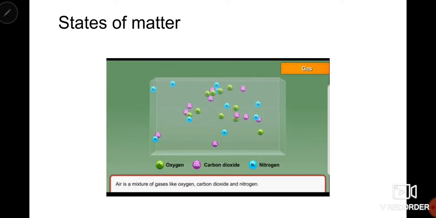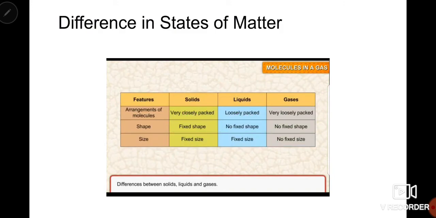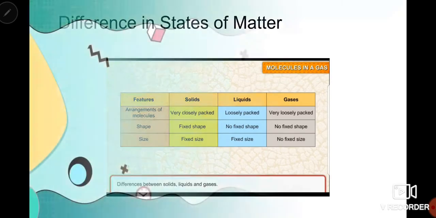Now, for example, air. Air is an example of gases. It is a mixture of gases like oxygen, carbon dioxide, nitrogen, neon, krypton, and so many. Now, how are all of them different from each other? In case of solid, molecules are very tightly packed. In liquid, a bit loosely, and in gases, molecules are very loosely packed. Solids have fixed shape. Liquid and gases do not have any fixed shape. Solid and liquid have fixed size, and gases do not have any fixed size.